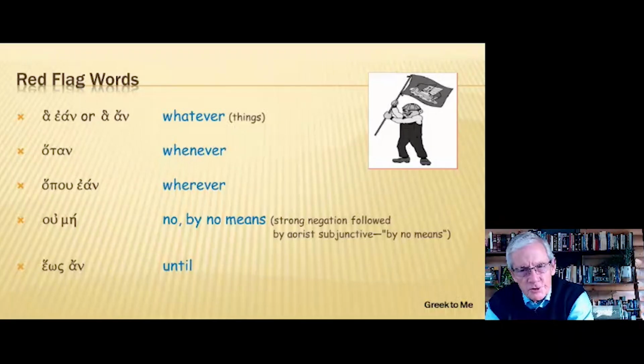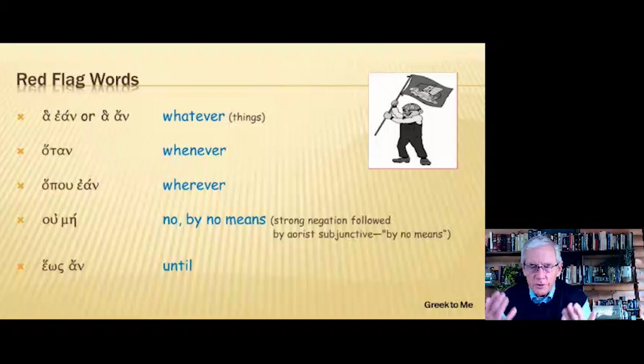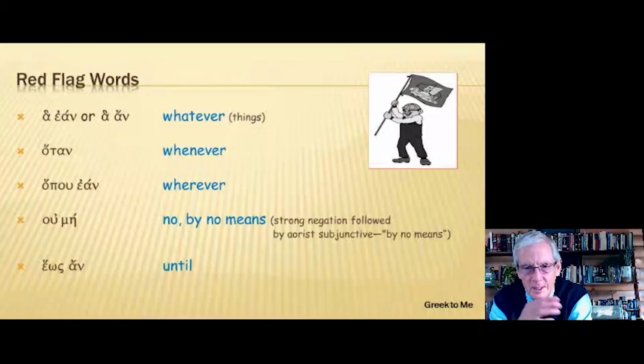Now underneath that you see two negatives, ou and me, not. Now when these are combined with an aorist subjunctive, this is a very strong negation, generally translated as by no means. And heos an means until. So those are red flag words saying to us as readers, translators of the Greek New Testament, a subjunctive is coming.